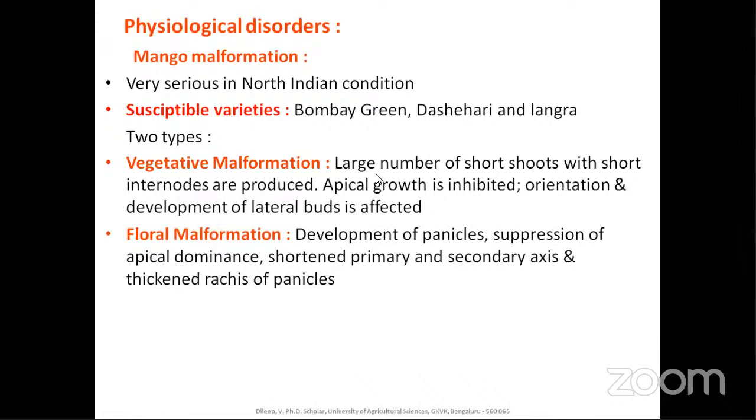In vegetative malformation, what will happen? A large number of shoots develop, with shorter shoots and shorter internodes, apical growth is inhibited, their orientation is affected, and the lateral buds are also affected. The explanation may not be required, so just for your information, for an idea, you read this. And coming to floral malformation, in the panicles there will be no development of flowers, that is suppression of the apical dominance, shortened primary and secondary axes of the flowers, and also thickened patches of the panicle.